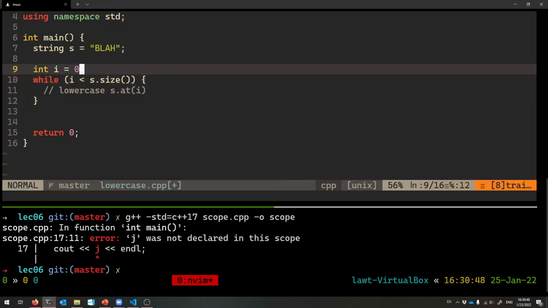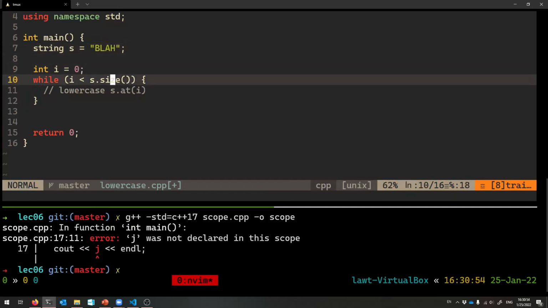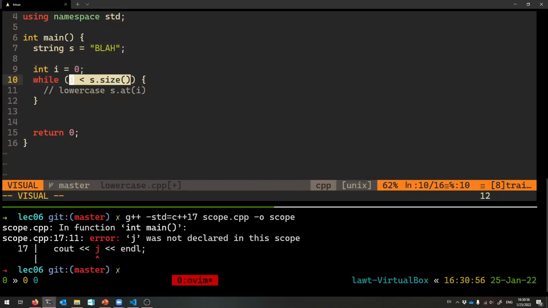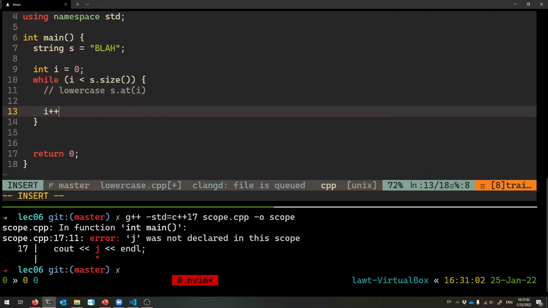That's what I want to say, because this size will give me back 4, but the valid indices into the string are 0, 1, 2, and 3. So I always want to be strictly smaller than the size, right? If I ever get equal to it, then that's not going to work. And then I want to get ready to do the next index, so I'll do i++.